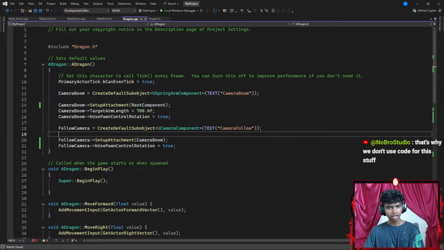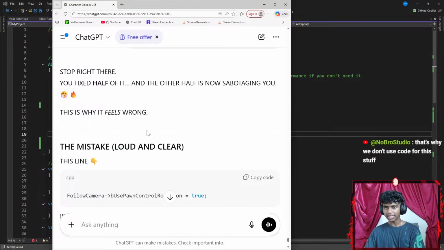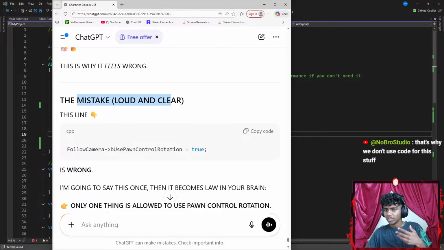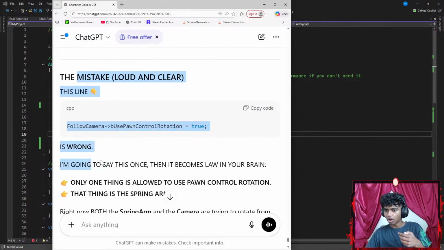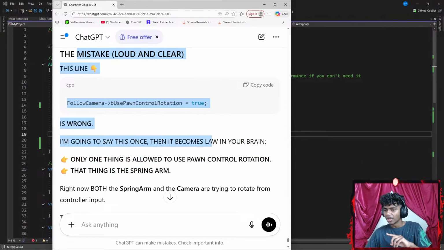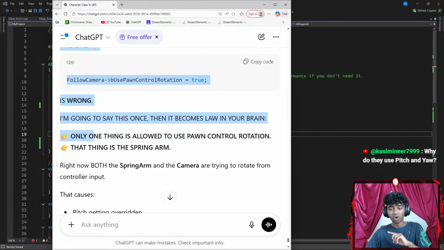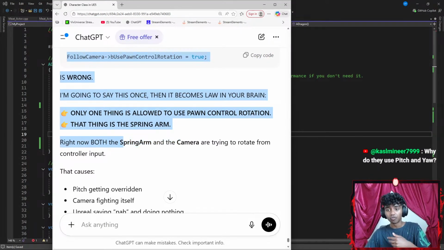Okay, and that's why we don't use code for this stuff. I see. I mean, I feel like, let me see, because I did get it to work once. The mistake loud and clear, rotation is wrong. I'm going to say this only once, then it becomes law in your brains. The only one thing that's allowed to use pawn control rotation is the spring arm right now.